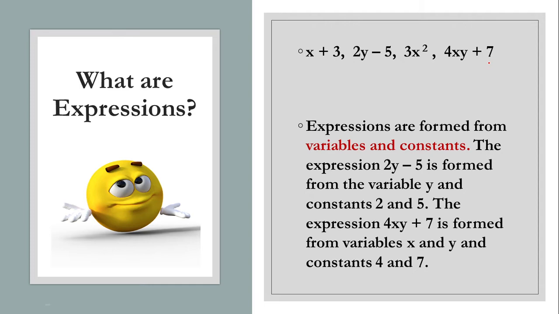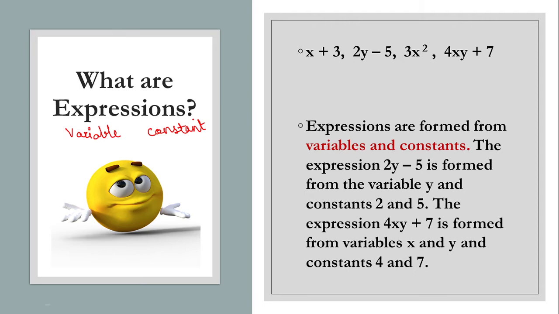Children, whenever we sum up or bring together a variable and a constant. Now, what is meant by a variable? Variable means which shows variation. Now, what is variation? Which shows changes. The one whose value you don't know, that keeps on changing, is called a variable. And what is a constant? Constant means whose value is known.